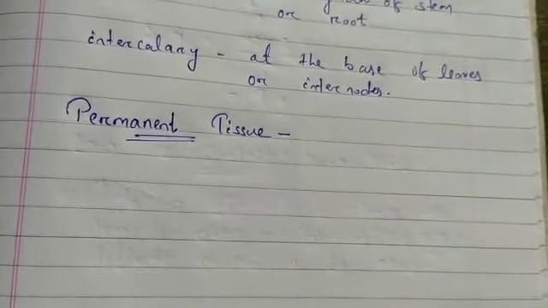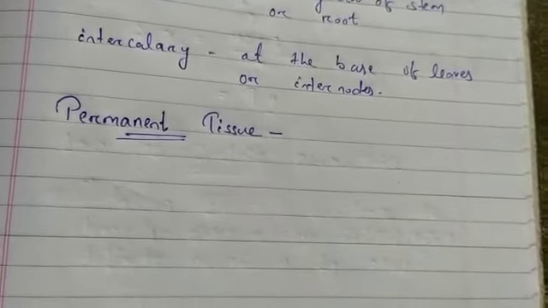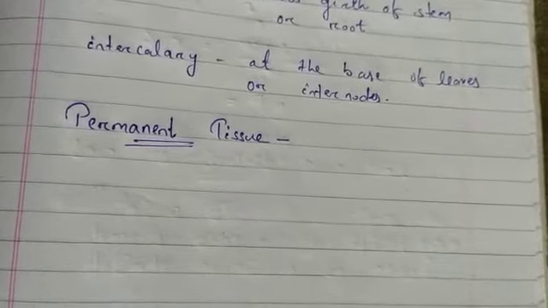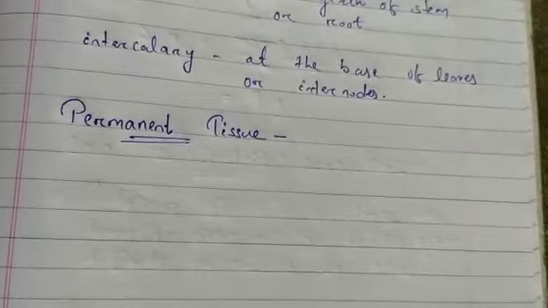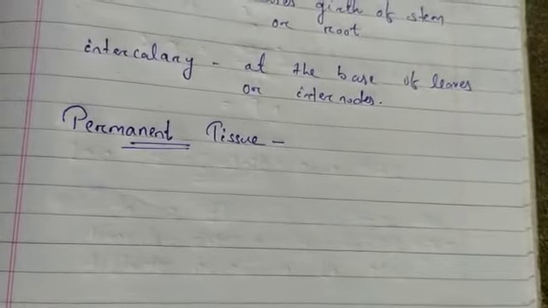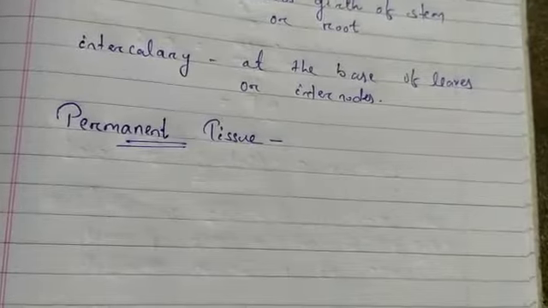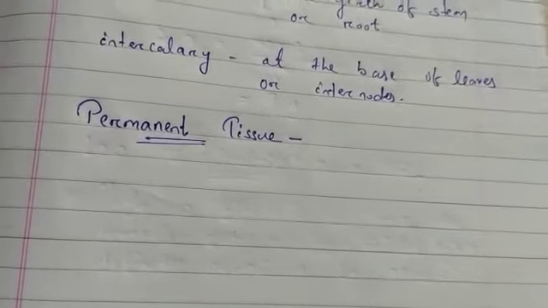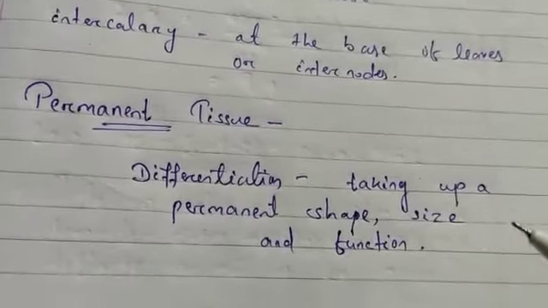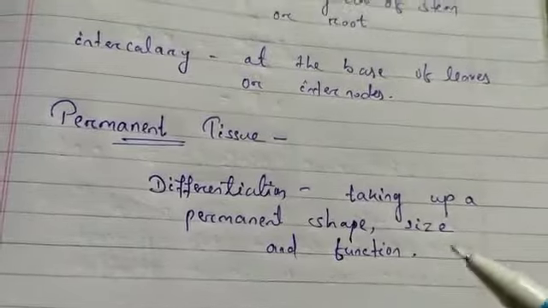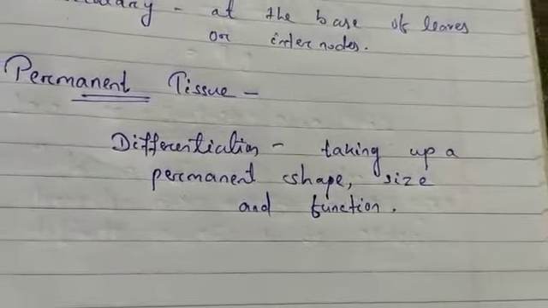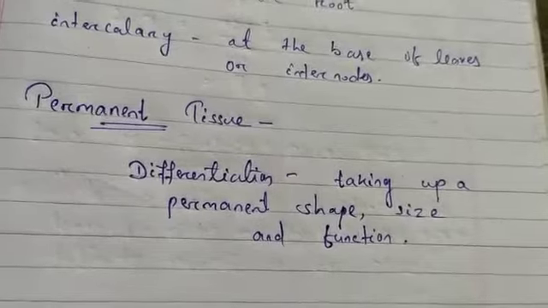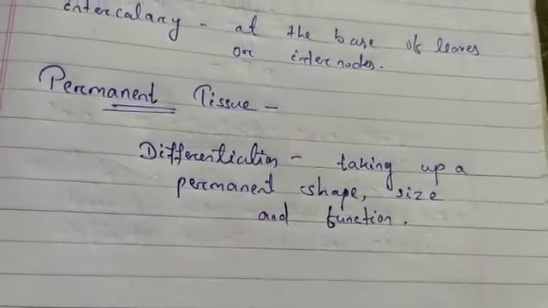After losing the ability to divide, they take up a permanent shape, size and function, and this process is called differentiation. When they form a permanent tissue, they form different types of permanent tissue. So the process of taking up a permanent shape, size or function is called differentiation, and the cells of meristematic tissue differentiate to form different types of permanent tissue.